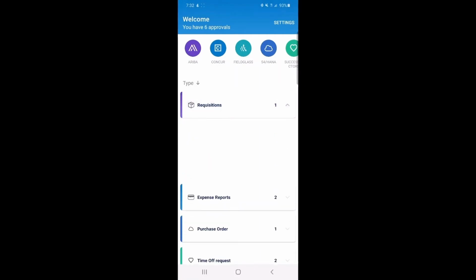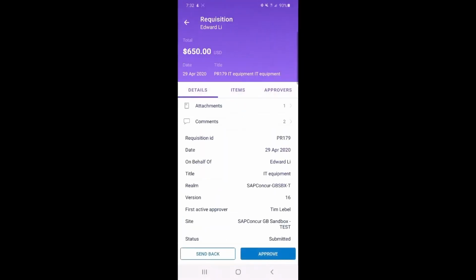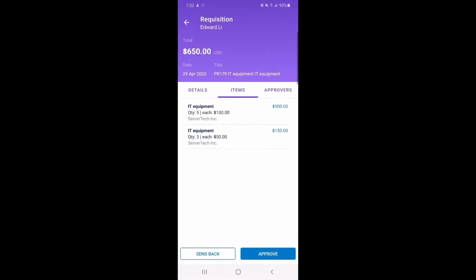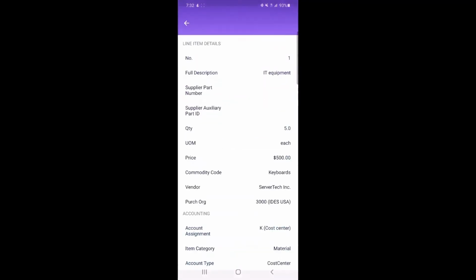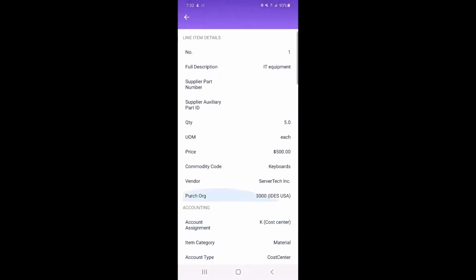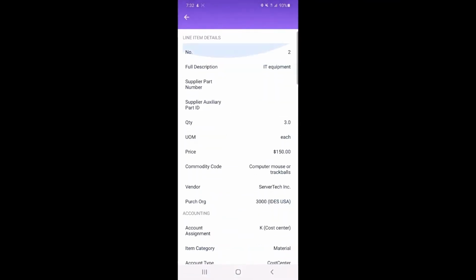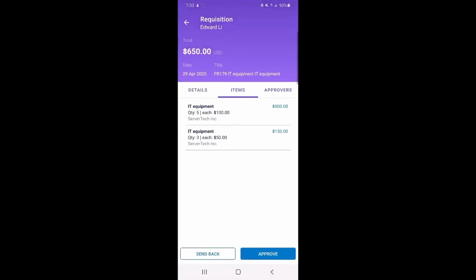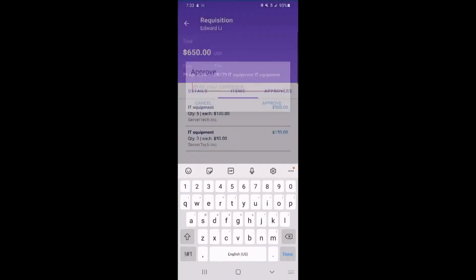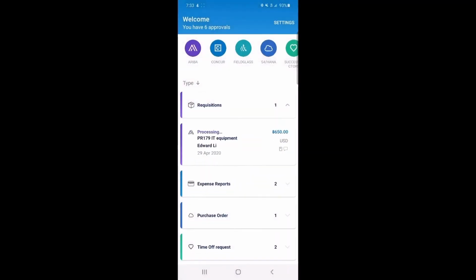I will see we have another requisition here. So this one is again Edward Lee for some IT equipment. Okay, if I look into that one, we see we've got some keyboards here. Everything looks in line. Dollar value looks in line with what we would expect for computer mouse and keyboard. Everything is good. We'll go ahead and approve that.